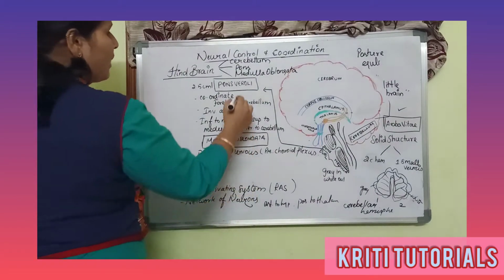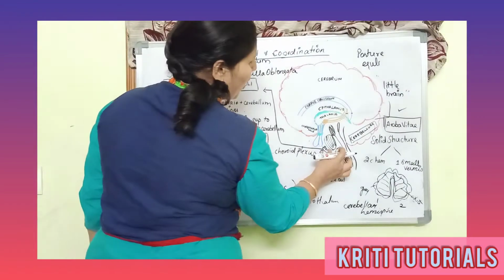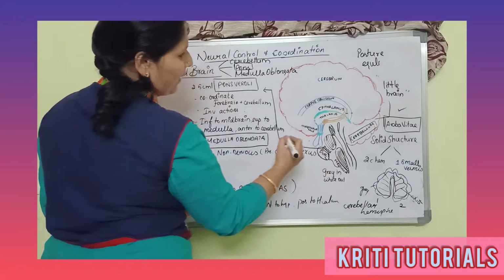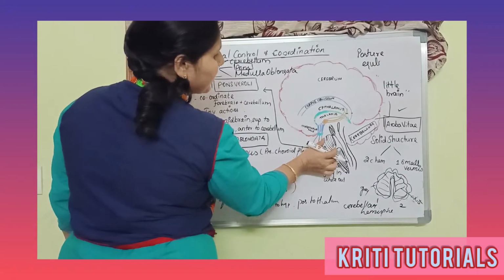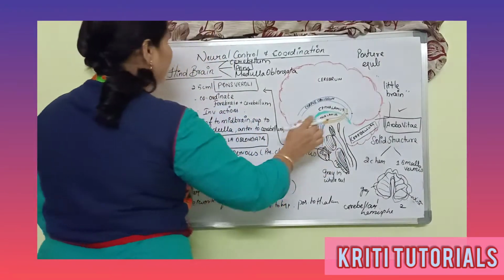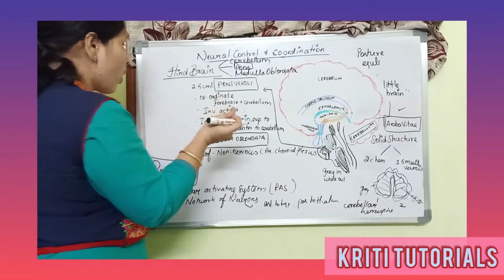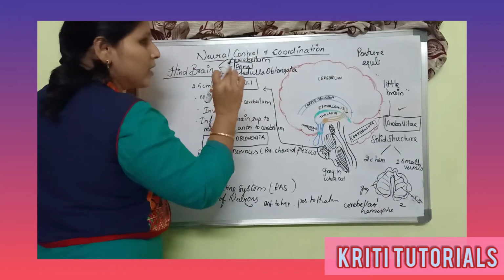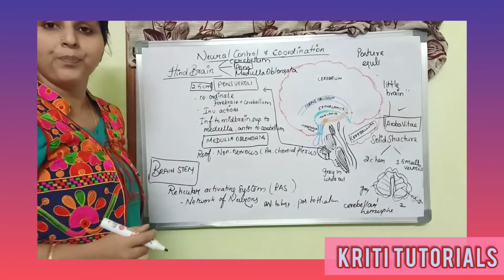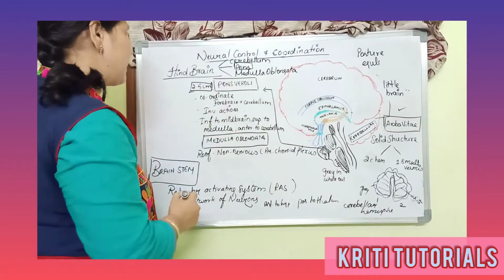The next part is called the pons varolii. The pons varolii is oval in structure, as we have drawn in the diagram. Generally, the pons varolii is very small, around 2.5 centimeters in length.